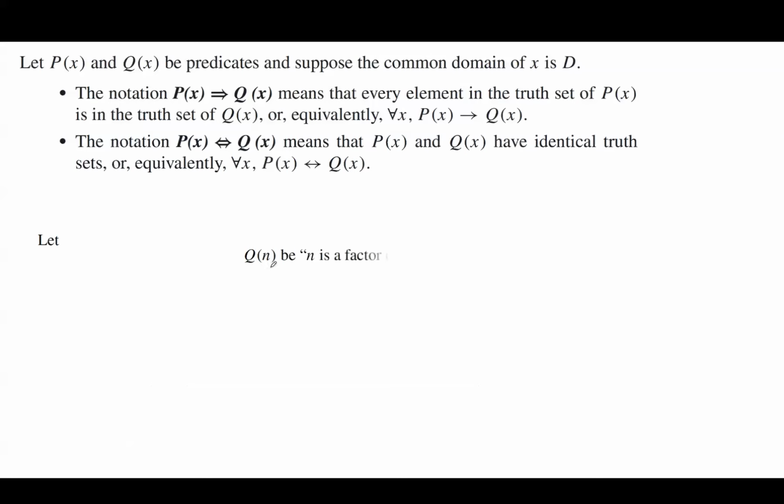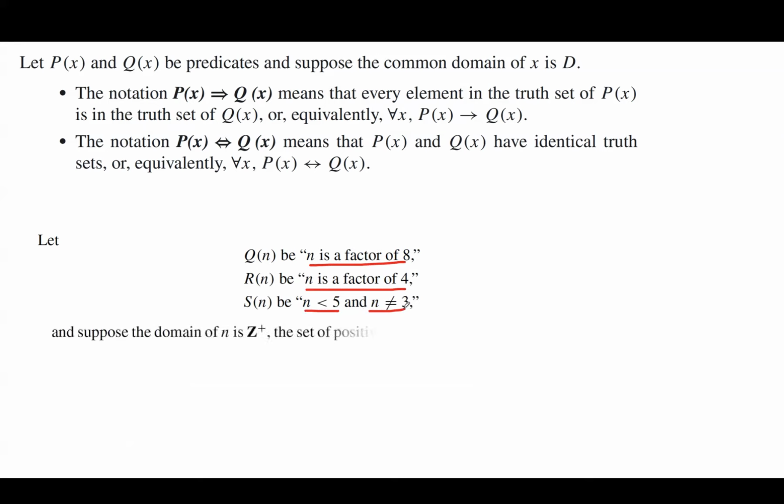Let Q(n) be the following predicate. It says n is a factor of 8. R(n) is n is a factor of 4, and S(n) is the following predicate: n is less than 5, and at the same time, n is not 3. Suppose the domain of n is positive integers. Now, the truth set of Q(n) is the set including 1, 2, 4, and 8. These are the only numbers that are factors of 8 and are positive integers.